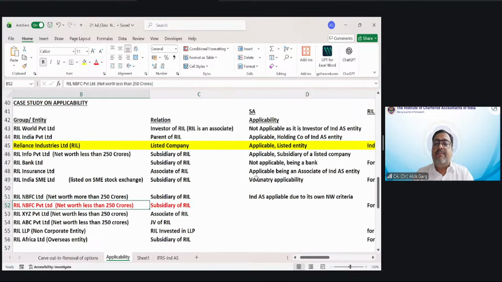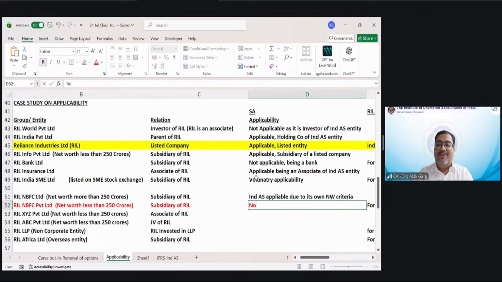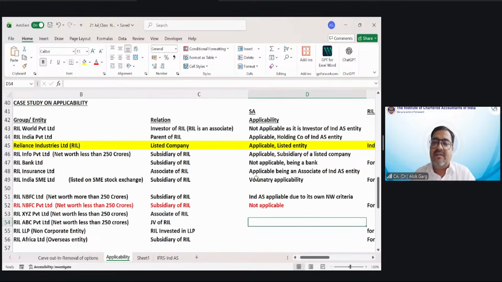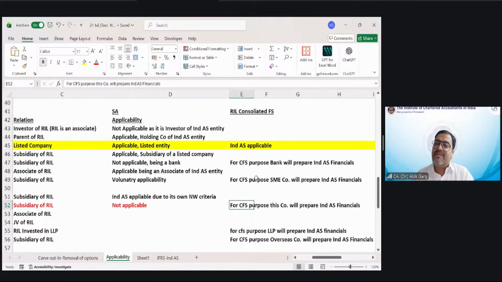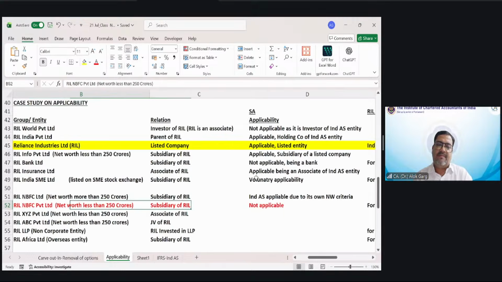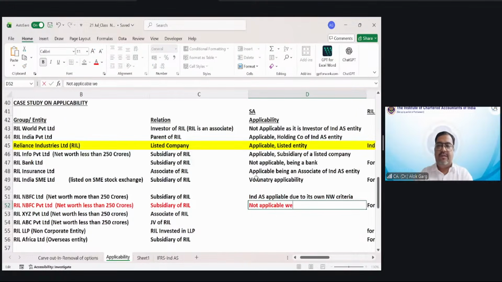RIL NBFC Private Limited net worth is less than 250 crore. Subsidiary of RIL? No, not applicable. You remember I told you, na? If NBFC company is a subsidiary, associate, joint venture of non-NBFC company, then Ind AS will not be applicable to NBFC company just because of relationship. But sir, it is a subsidiary of Reliance. They have to do the consolidation also. Yes, for CFS purpose, this company will prepare Ind AS financial. Sir, can they apply voluntarily? No, not applicable. Even voluntarily.